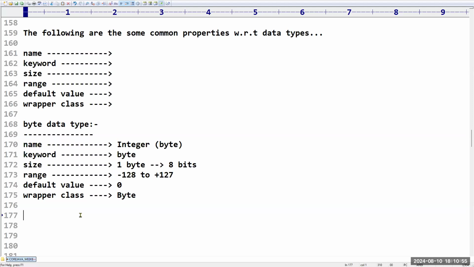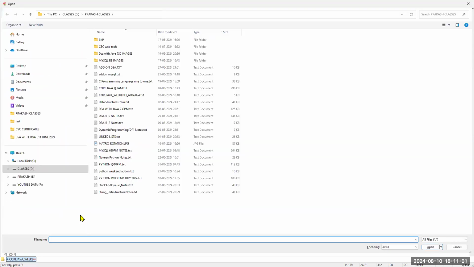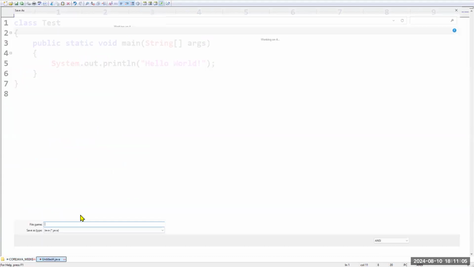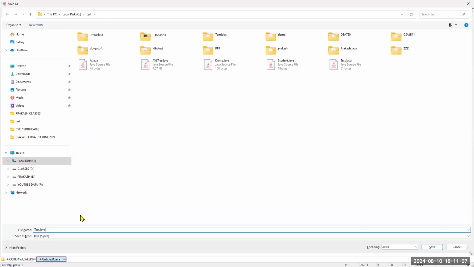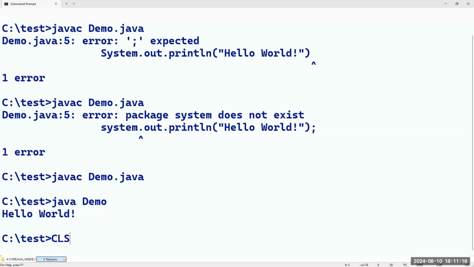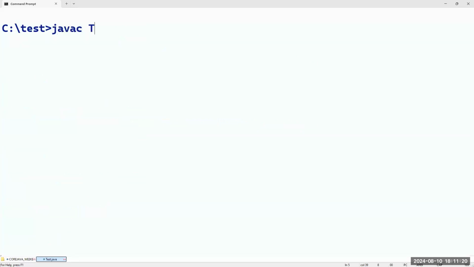Sir, I want to write a small example Java program. We know the Java program already, but again, I'm going to write a simple one. I will give the file name as Test because, sir, what is byte? We have the Byte class, right? I want to know what is the size of a byte. If I run this program, what output are we going to get?